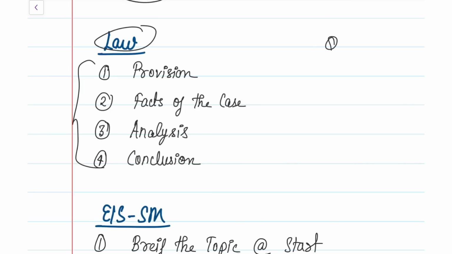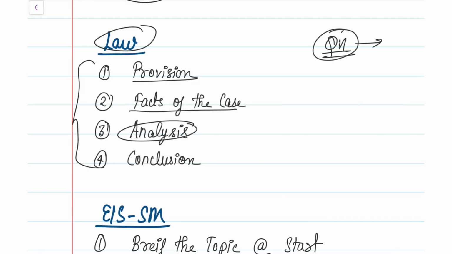So whenever a question is given, what you need to do is first identify which section or provision the question is talking about, and write and explain that provision. Then, in that question, identify which case they are talking about, and write the facts of that case.